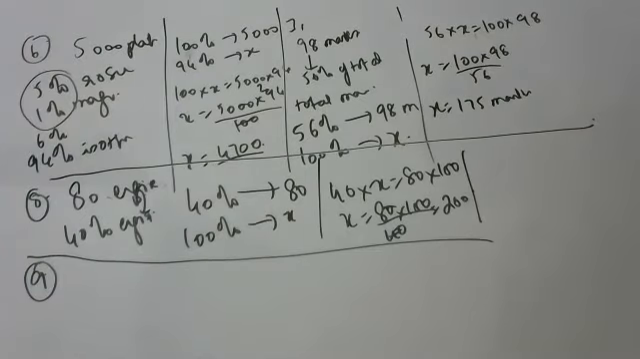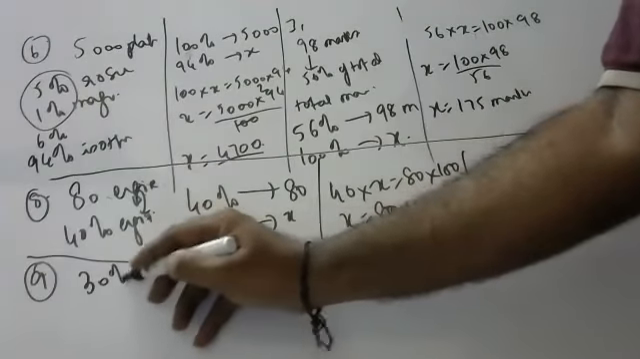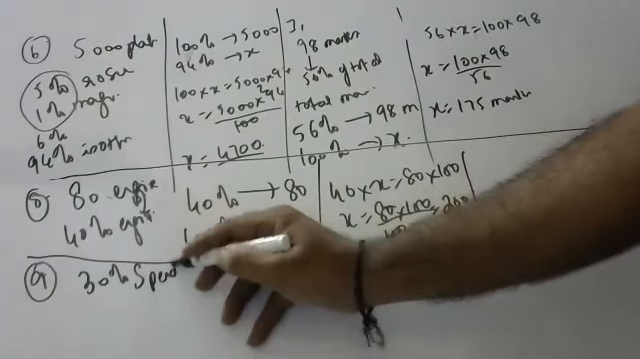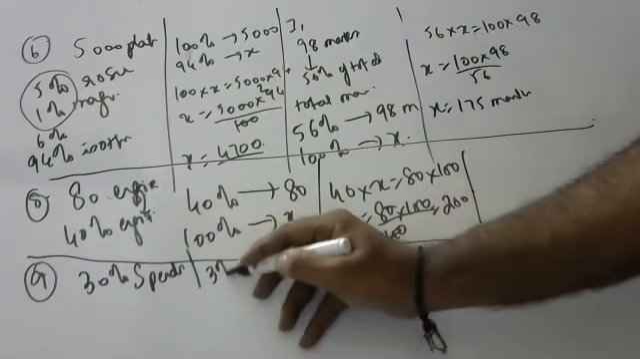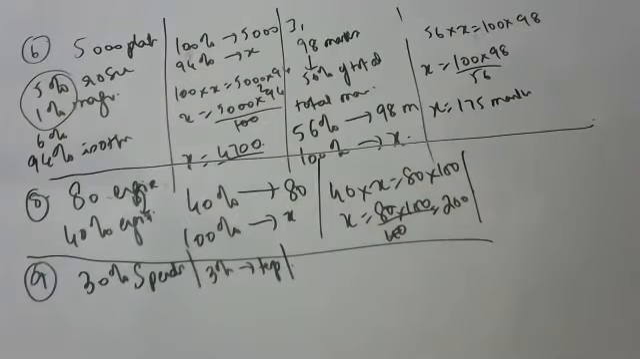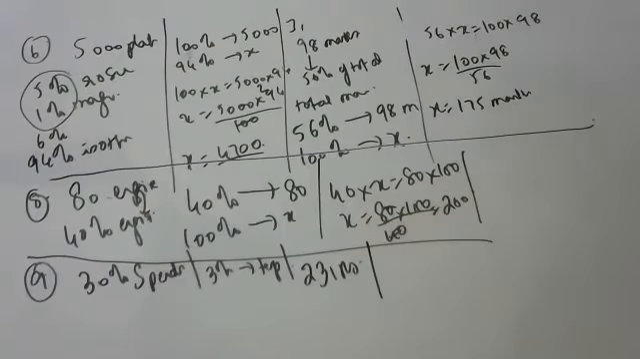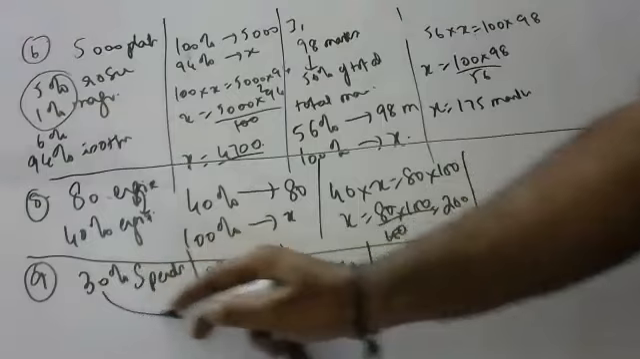Yes, sir. Ishan spends 30% of his salary as spending, and 3% in a temple he is giving. Okay, he spends 231 on these two items. 231 rupees he is spending. What is his monthly income? 30 plus 3, how much?